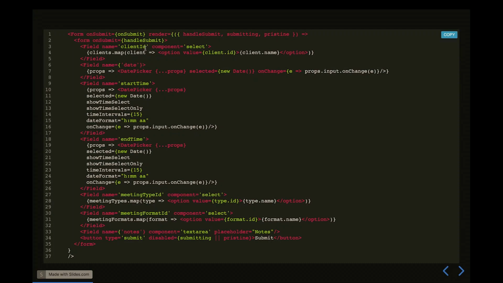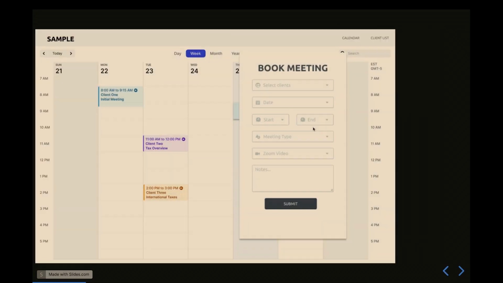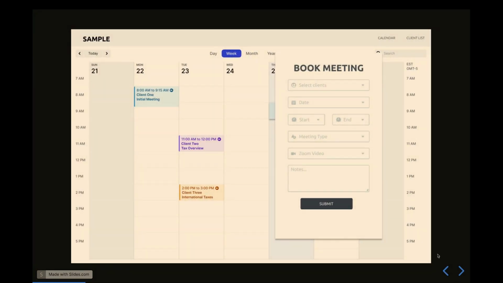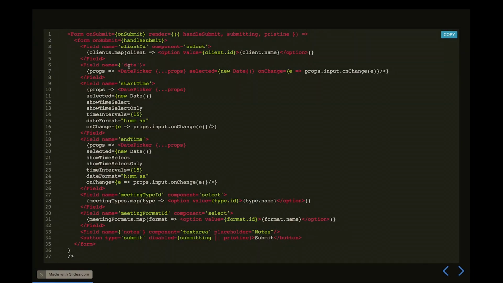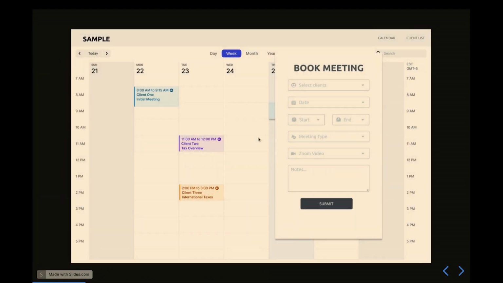So I've got the client field for the client ID where they can select a client. That's basically this little select right here. And then we've got, using React Date Picker, the date object. Basically, we can select the date for it. Similarly, a start time and an end time. And then we're doing meeting type, right? So we have different types of meeting, initial meetings or tax overview meetings.